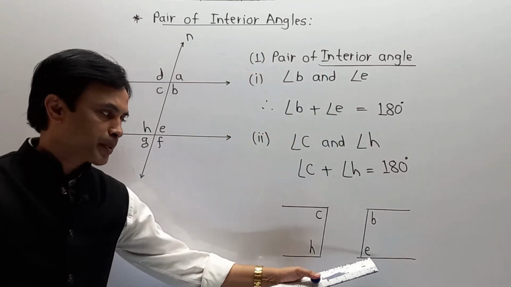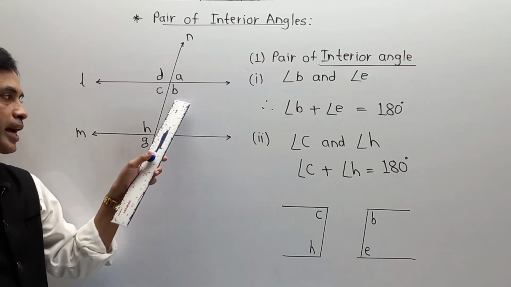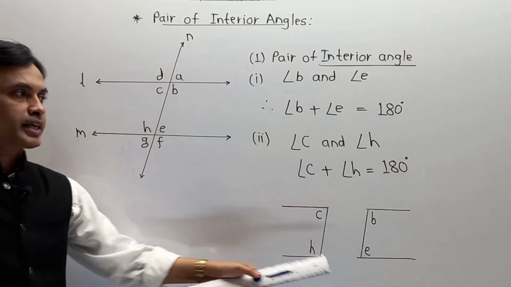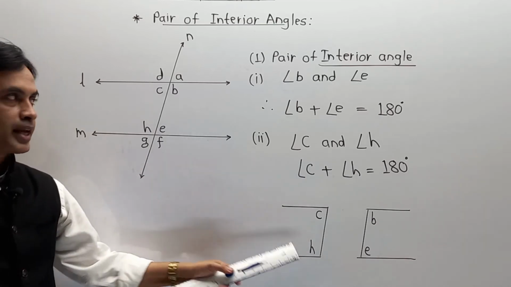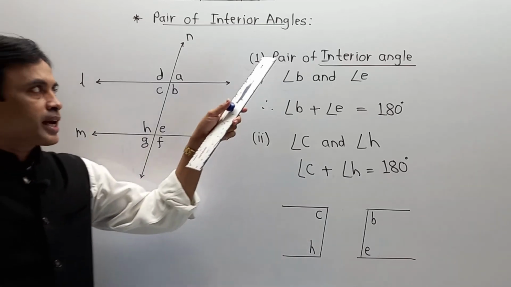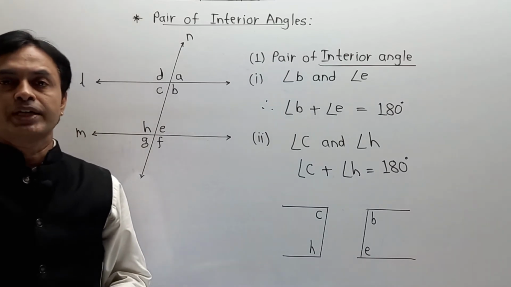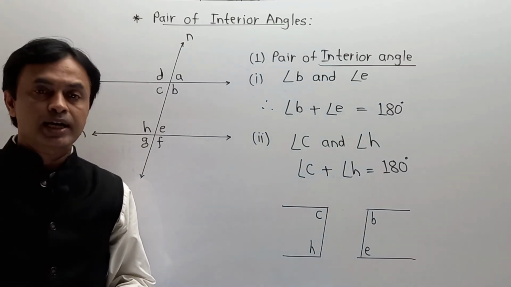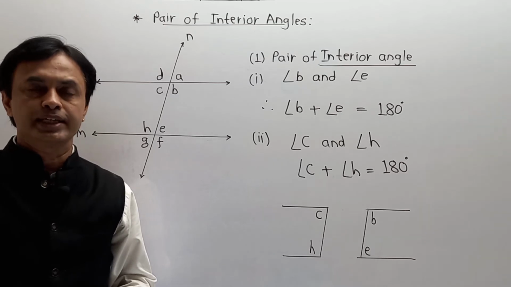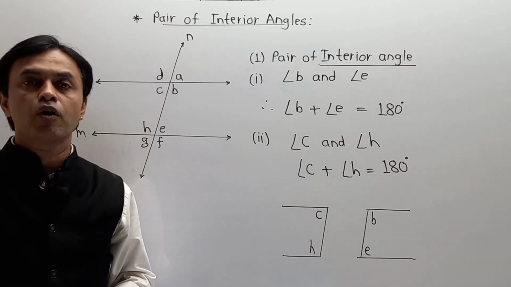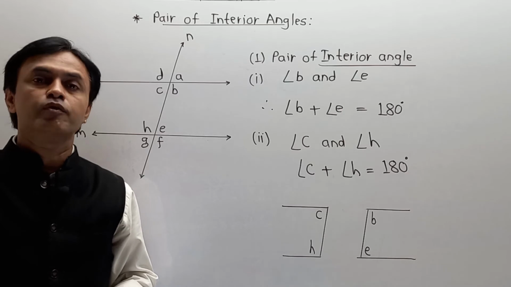So first, angle B plus angle E is 180 degree, and second, angle C plus angle H, that is also 180 degree. And this is called a pair of interior angle. So the statement is that the sum of the angles of interior angle is 180 degree.